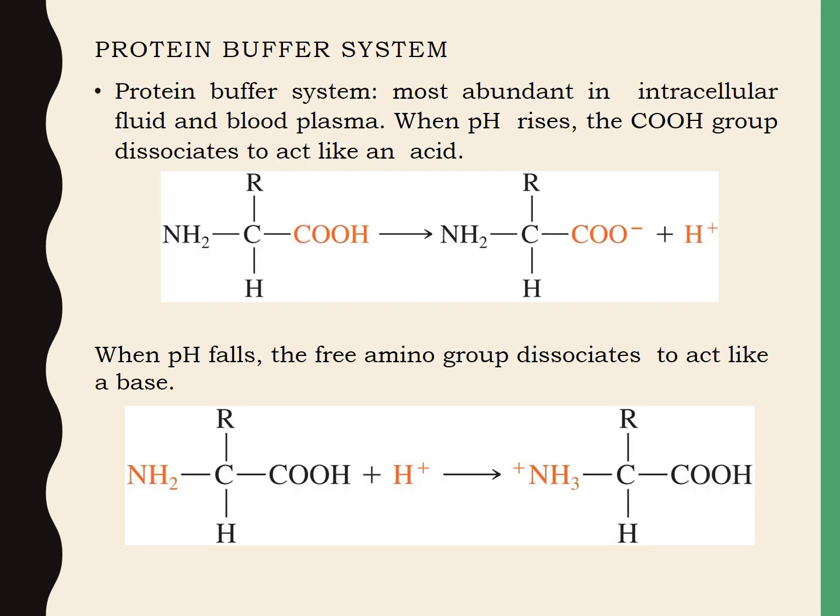So the first buffer system is the protein buffer system. We all know that the protein buffer system is the most abundant buffer system in the intracellular fluid and the blood plasma. For example, the protein hemoglobin is an especially good buffer within the red blood cells. And proteins are composed of amino acids.